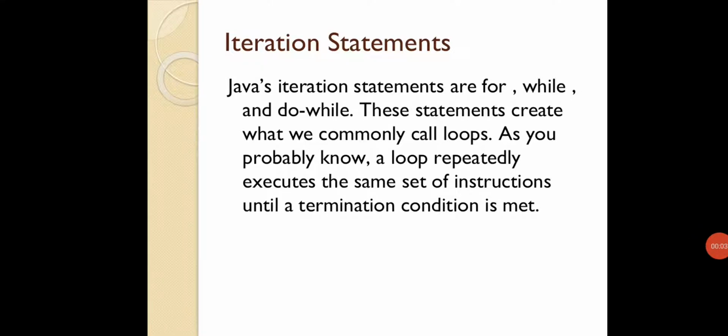So we will see the iteration statements available in Java. Java's iteration statements are for, while, and do-while. So these are the iteration statements, nothing but loops. These statements create what we commonly call loops. As you probably know, a loop repeatedly executes the same set of instructions until a termination condition is met.